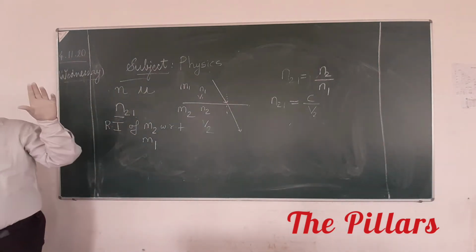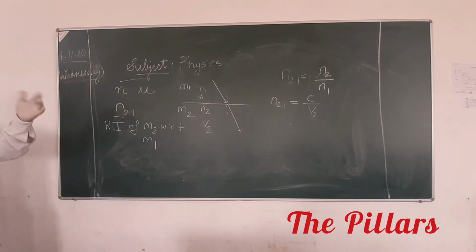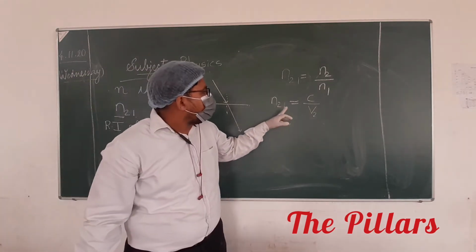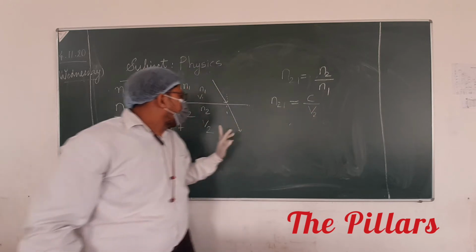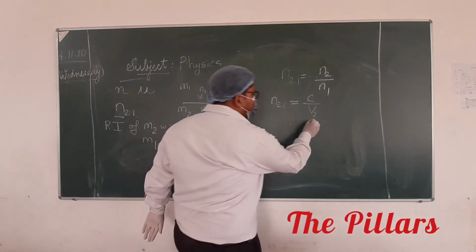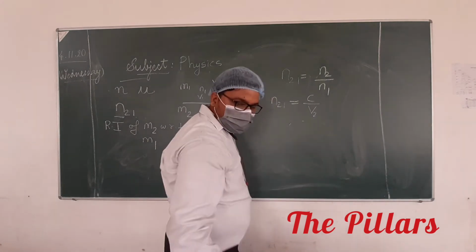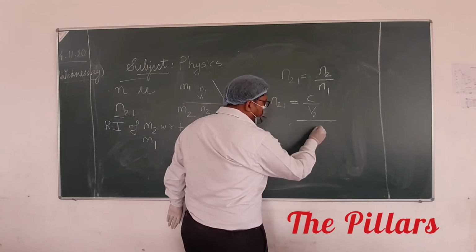See, what is refractive index? It is the ratio of the velocity of light in air or vacuum to the velocity of light in that medium. So the absolute refractive index N2 will be C upon the velocity of light in medium 2. Similarly, N1 will be written as C upon V1. Is it clear to everybody?